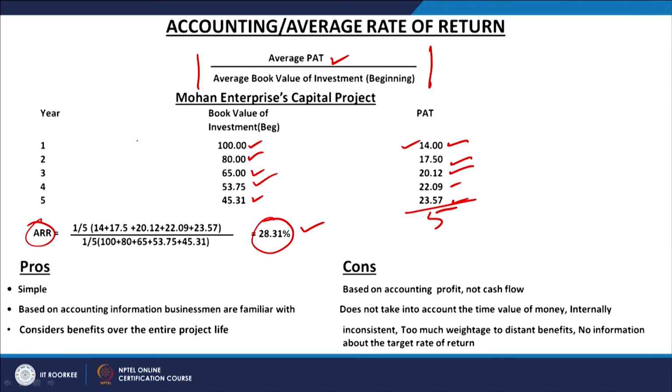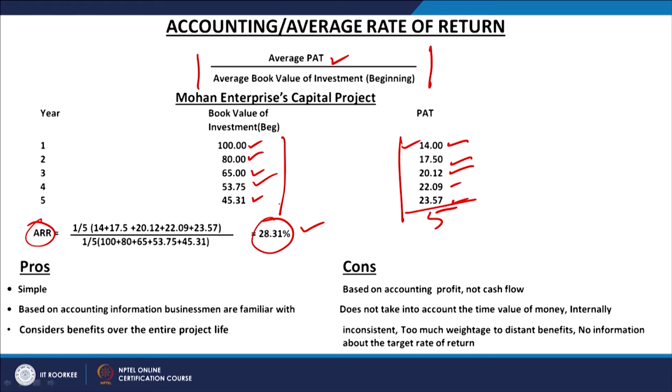So, in this whole case, it looks very easy to implement this method: we have the investment figure on one side and the PAT figure on the other side. But getting this PAT figure and getting this investment figure is a very complex job.